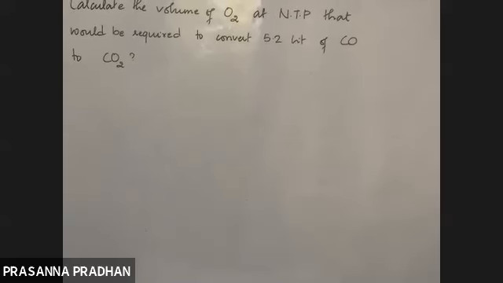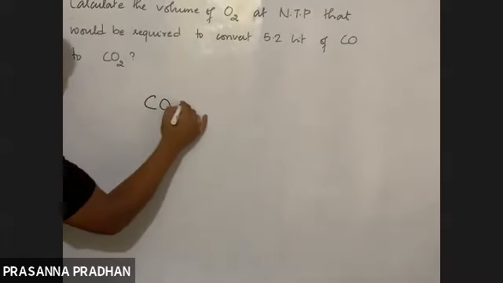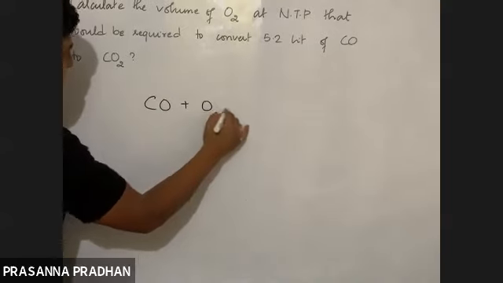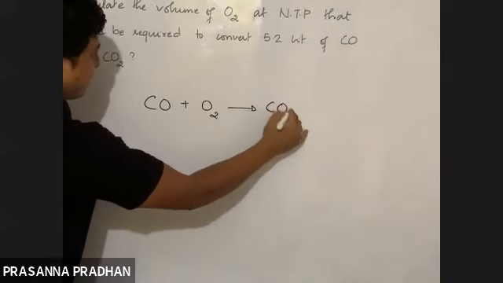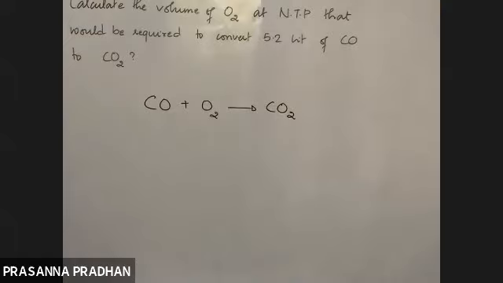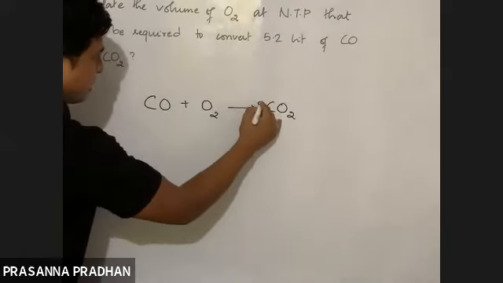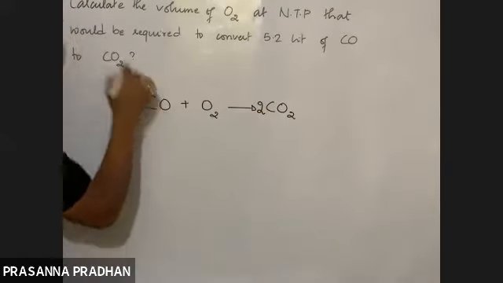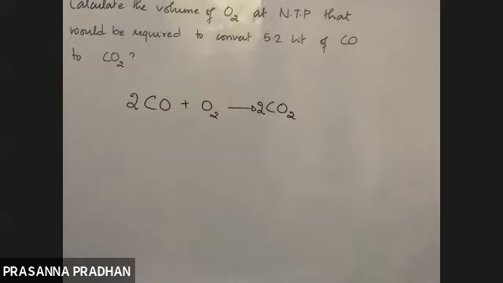Okay, so calculate the volume of oxygen at NTP that would be required to convert 5.2 liter of carbon monoxide to carbon dioxide. So first of all, we should frame an equation. What is the equation? Carbon monoxide reacts with oxygen to produce which gas? Carbon dioxide gas. So let us balance this. 2, 2. Fine, now it's balanced.